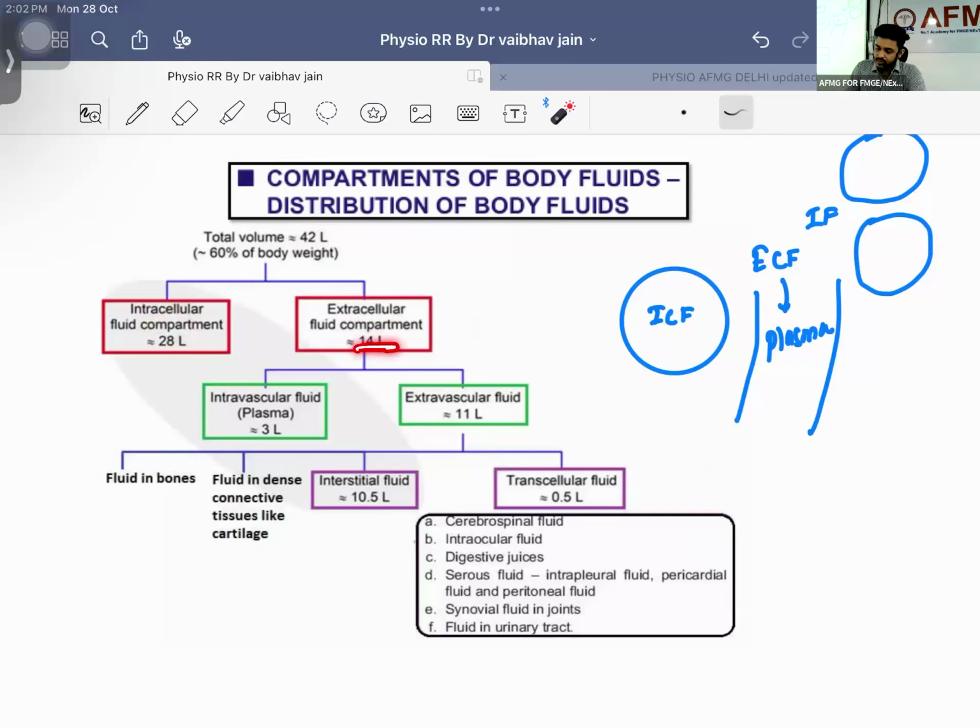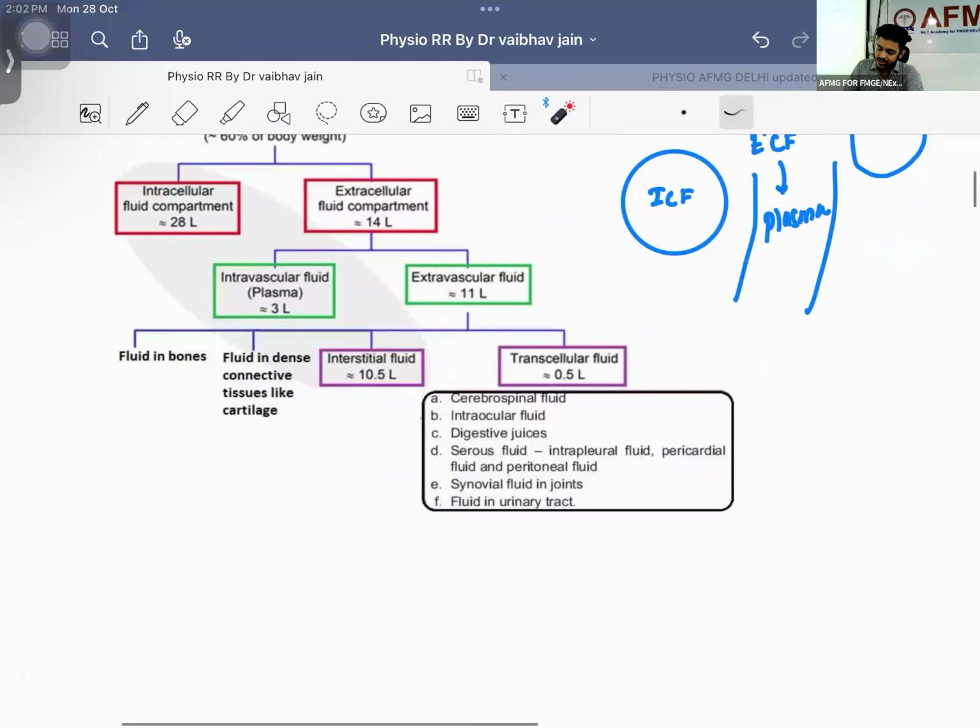Now this 14 liters is further divided into two compartments. Either it can be intravascular fluid, meaning it is in the blood vessel, which is going to be 3 liters, or it can be extravascular fluid. Now let's try to understand this. This extravascular fluid is further divided, including transcellular fluid. Transcellular fluids are those fluids which are present in the cavities.